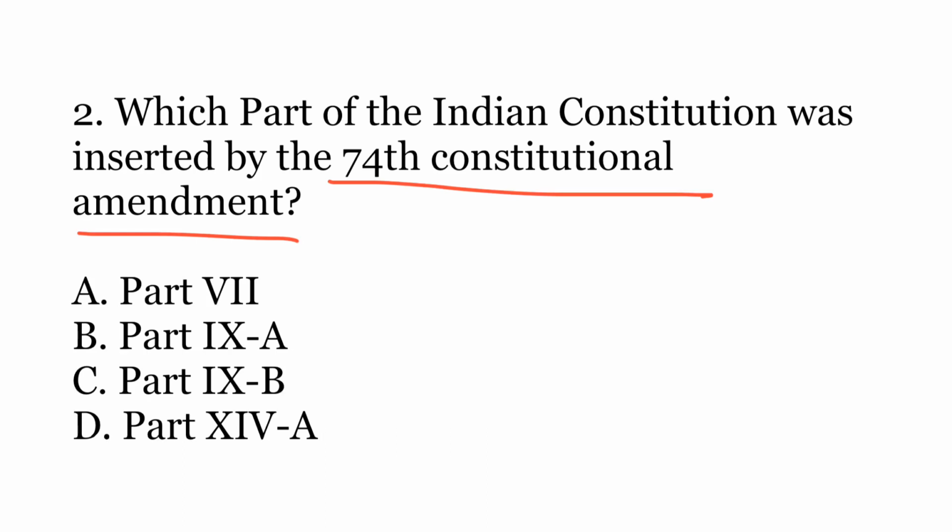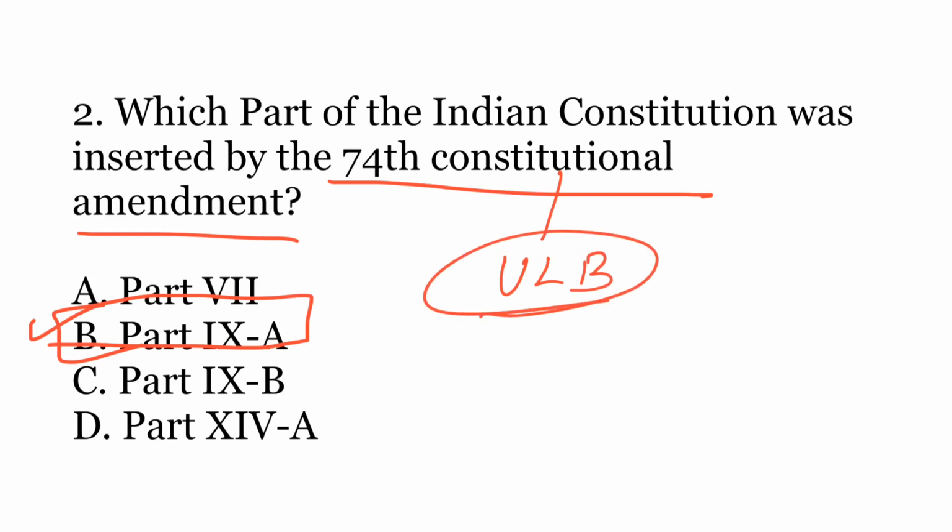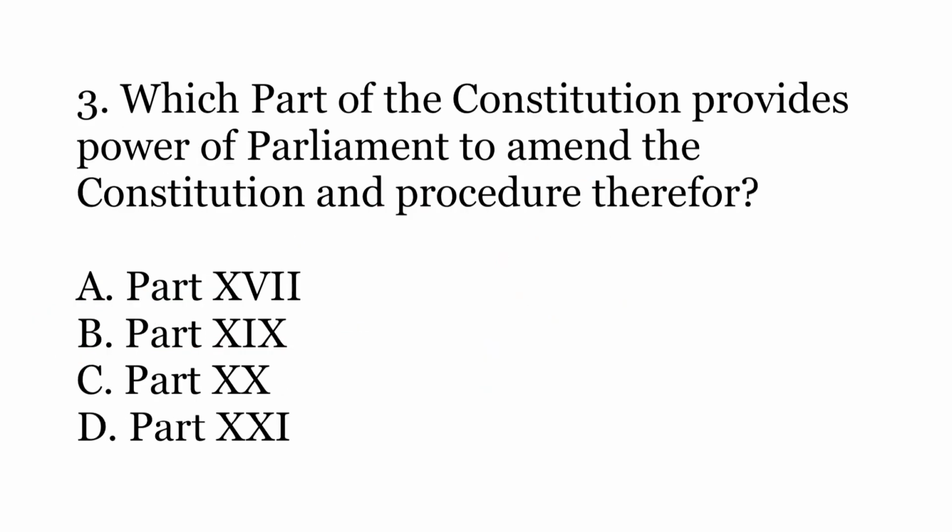The correct answer is B. Part 9A. As we know, the 74th Constitutional Amendment included the urban local bodies into the Indian Constitution. And so for that, Part 9A was added into the Indian Constitution, which is after Part 9, which deals with the Panchayati Raj institutions.